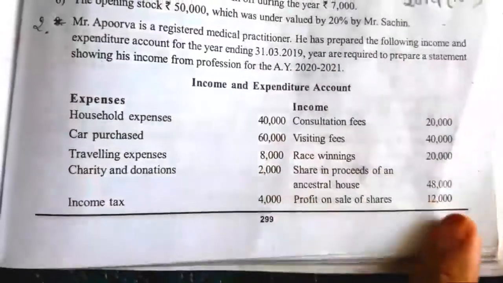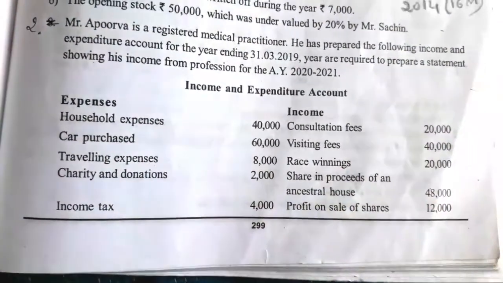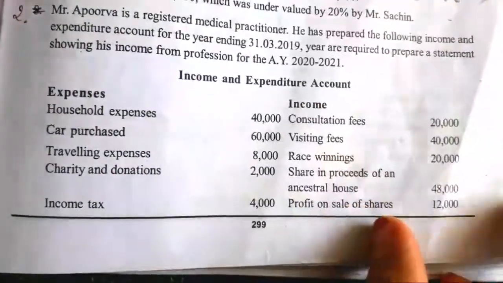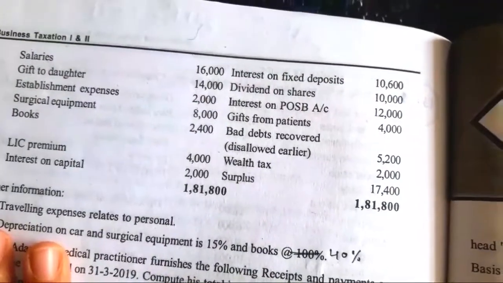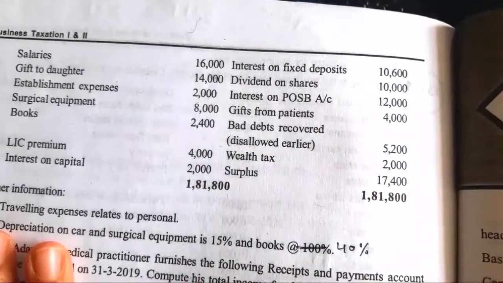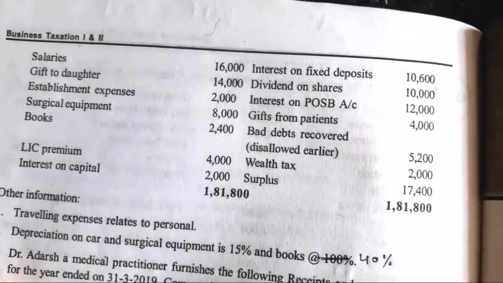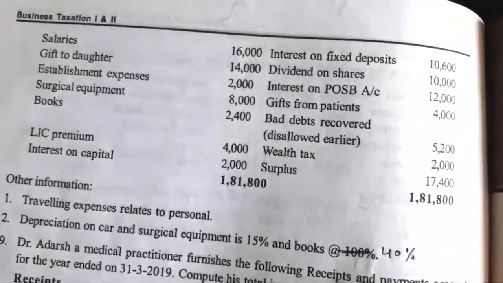See here. Income side: consultation fees 20,000, visiting fees 40,000, race winnings 20,000, share in proceeds of an ancestral house 48,000, profit on sale of shares 12,000, interest on fixed deposit 10,600, dividend on shares 10,000, interest on POSB account 12,000, gift from patients 4,000, bad debt recovered disallowed earlier 5,200, wealth tax 2,000.